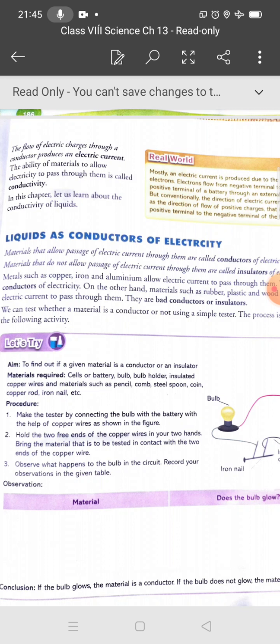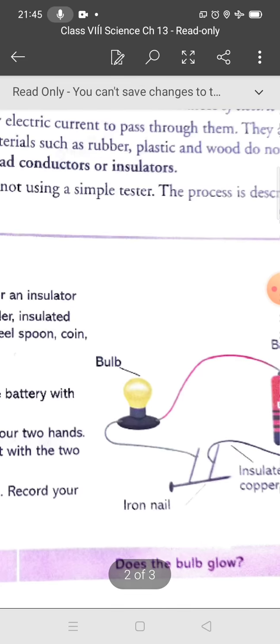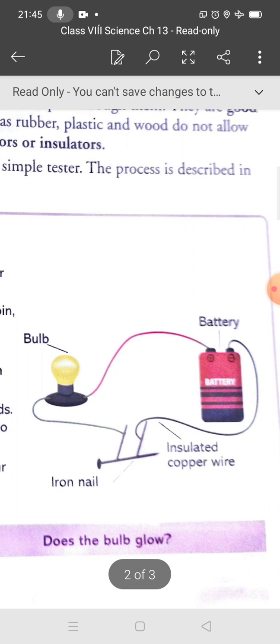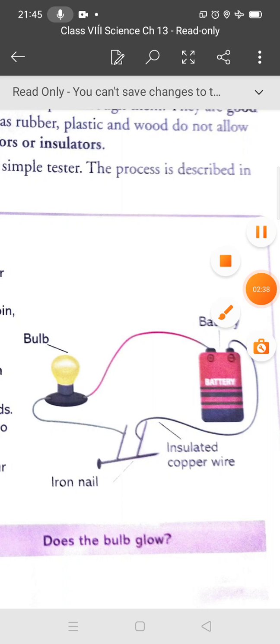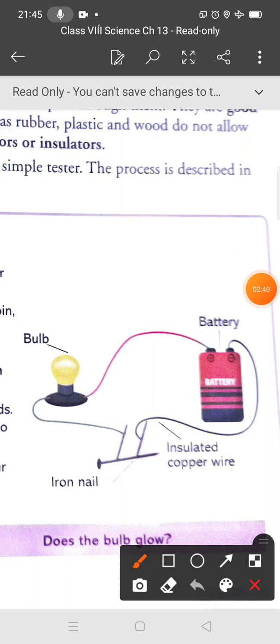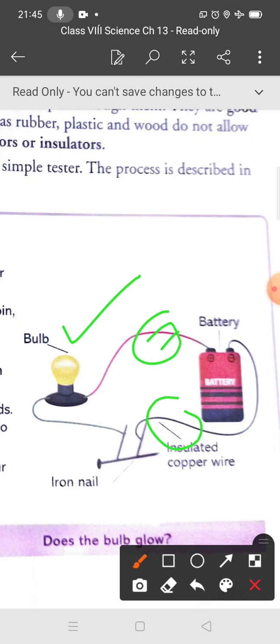First of all, make the tester by connecting the bulb with the battery with the help of copper wire. You can see this diagram. So make the tester by connecting the bulb with the battery. You can see there is a bulb, and you connect the bulb with the battery with the help of the copper wire. These are the insulated copper wires. So you can see in the figure.